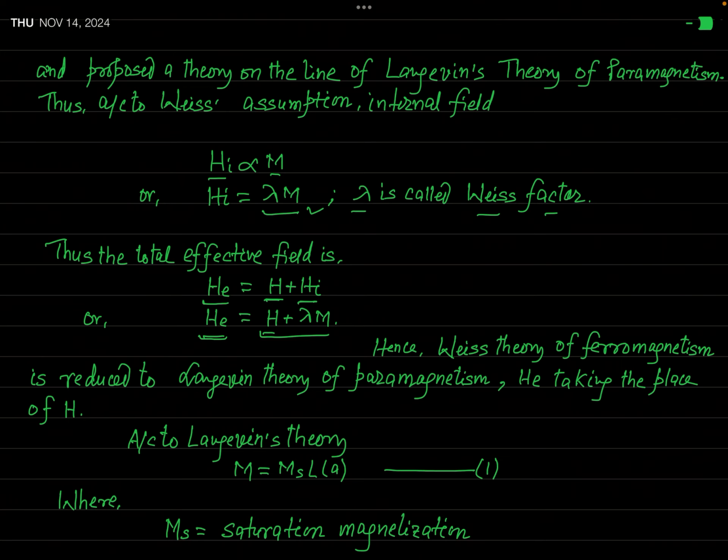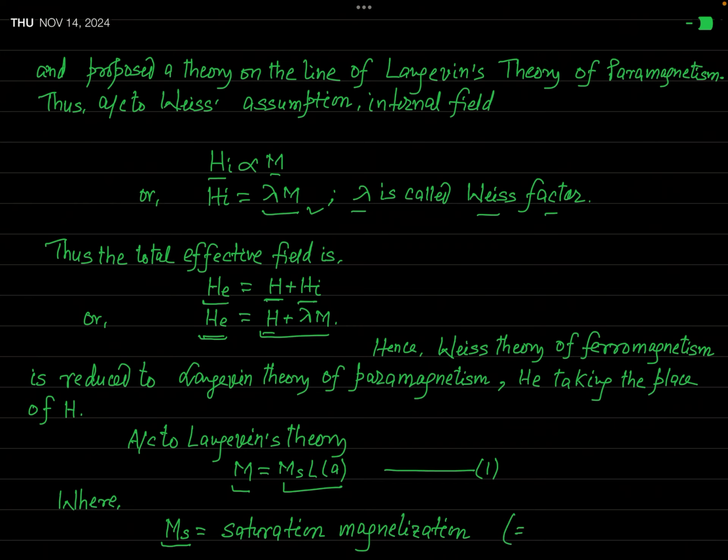Now, you have already studied Langevin theory of paramagnetism in my previous video. So I think you must remember those results. I have not derived that result here, but we have already learned this. According to Langevin theory, the magnetization is given by Ms times L of A, where Ms is called saturation magnetization, the maximum magnetization acquired by a magnetic material.